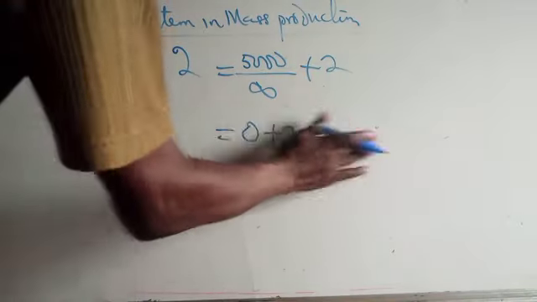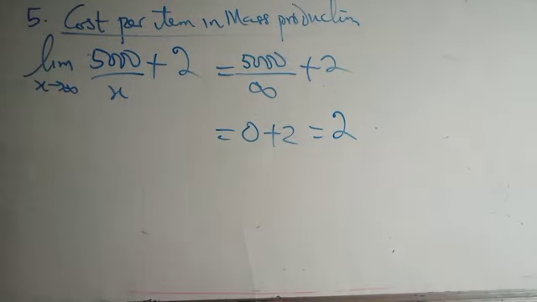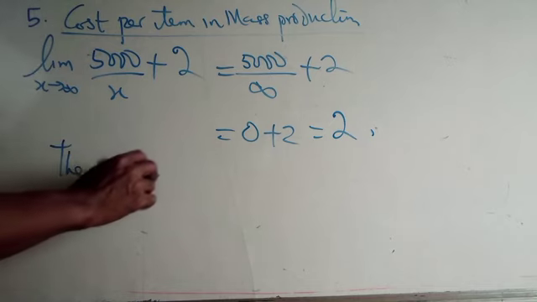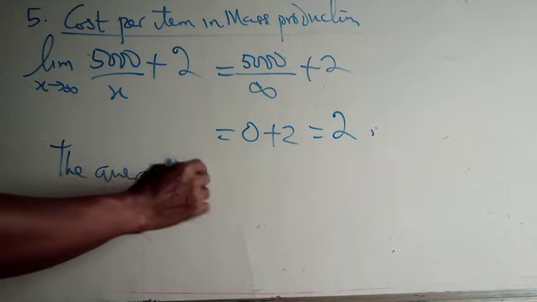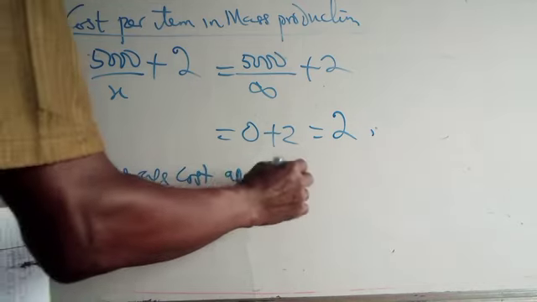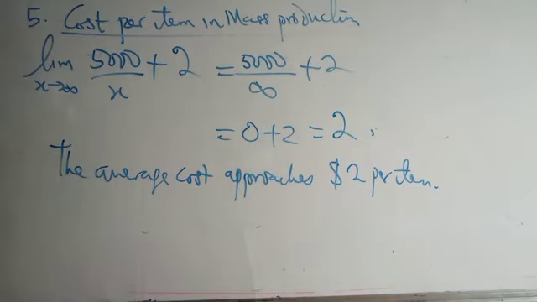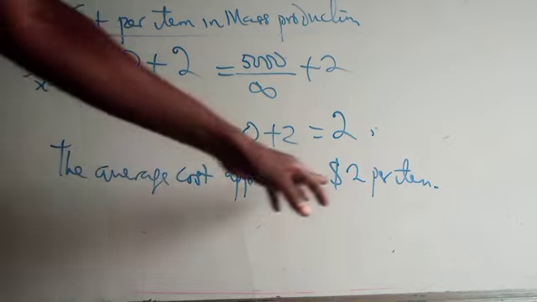What is the cost measured in? We are not told the unit of measurement. You can use dollar, you can use naira. We assume that dollar is the unit of the price used here. It could be naira, it could be anything. Let's assume the cost is in dollars. So the average cost approaches $2 per item.